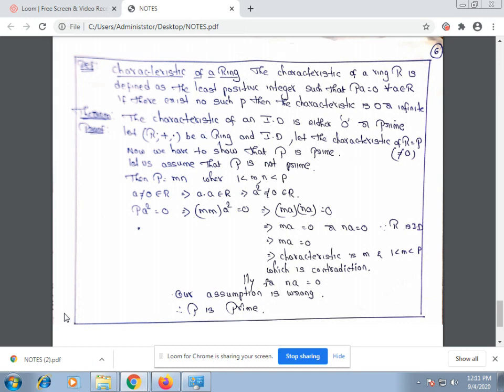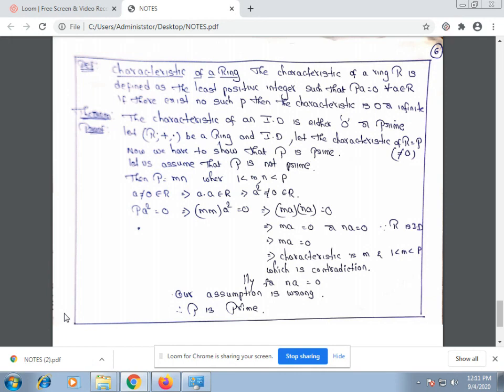That means the characteristic of a squared is also p. So p · a squared is equal to 0, implies m · n · a squared is equal to 0. We can write it as (ma)(na) equal to 0.